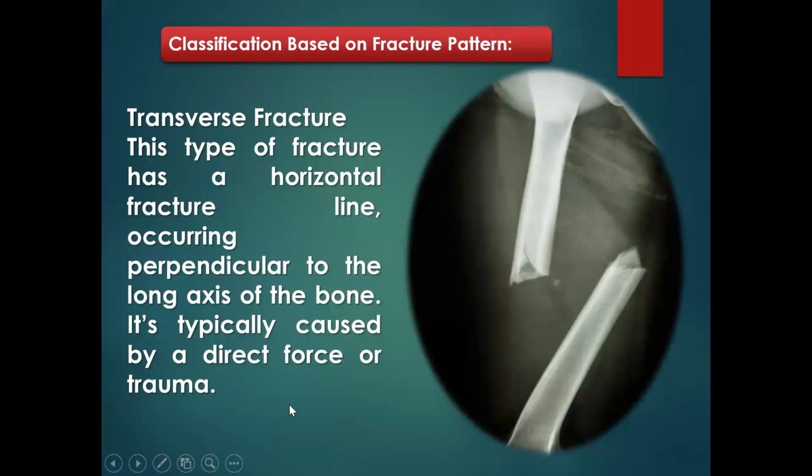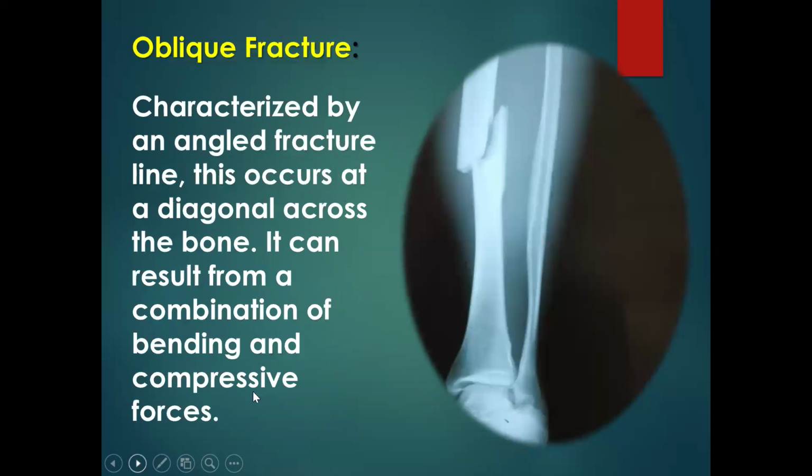Then let's also classify fracture based on fracture pattern. We have the transverse fracture. This type of fracture has a horizontal fracture line occurring perpendicularly to the long axis of the bone. It's typically caused by a direct force of trauma. This is transverse. It cuts this way, in a transverse way.